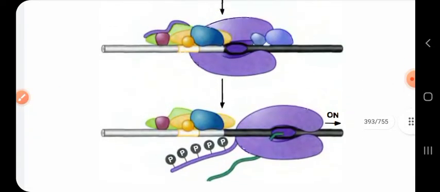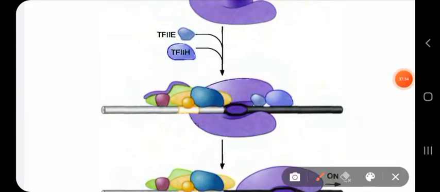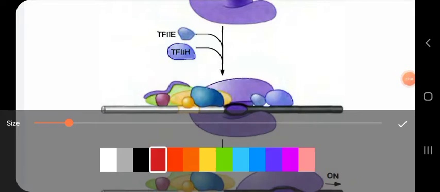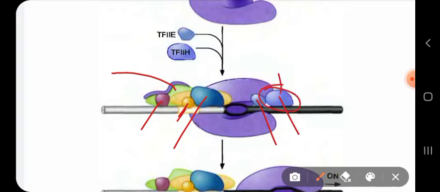Now you can see that all the transcription factors come and bind, one by one. First, TBP binds, which is this. Then TF2A binds. Then the green one, TF2B, binds. Then TF2F binds. Then TF2E binds and TF2H binds. TF2H has a helicase activity.